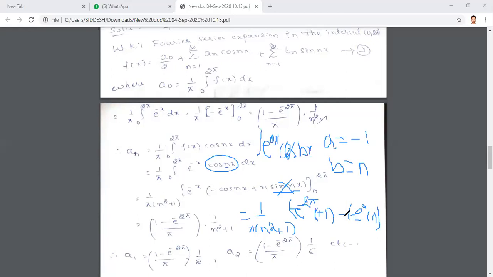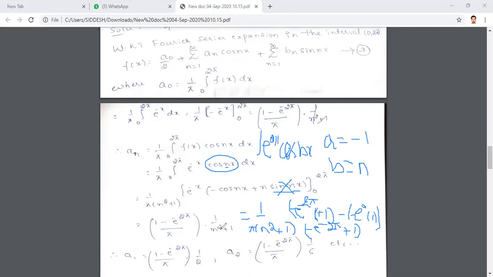Minus, so the negative sign, once again you have to write inside. Minus e power 0 into cos 0. Cos 0 is 1. So that means you will get minus e power minus 2 pi plus 1, into this 1 by pi of n square plus 1. We can write this as 1 minus e power minus 2 pi divided by pi into 1 by n square plus 1. Why are we writing n square plus 1 outside? Because this is an.